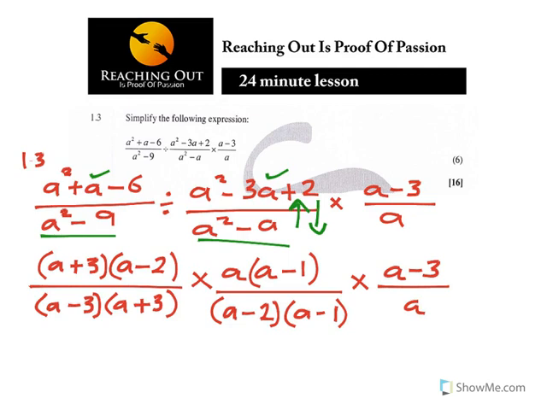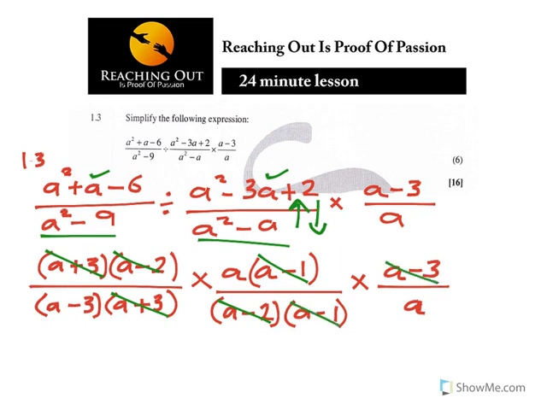Now the next thing that you need to do is for you to cancel out what you think is common. Remember, now everything is multiplying, so we can start cancelling out. A plus 3 can cancel with a plus 3, and a minus 2 can cancel with a minus 2, and a minus 1 can cancel with a minus 1.